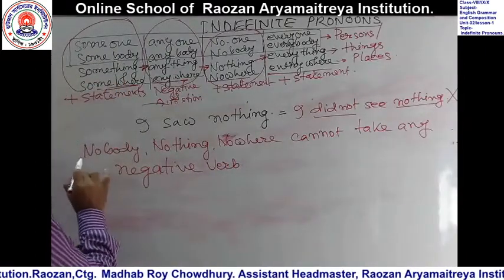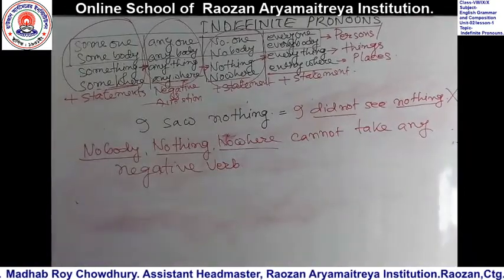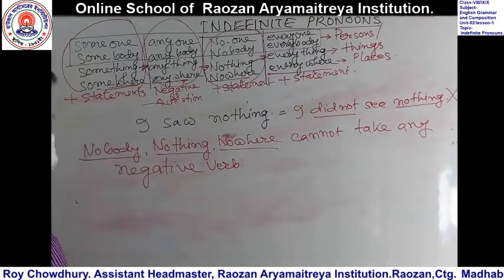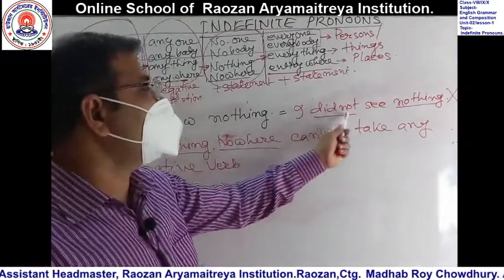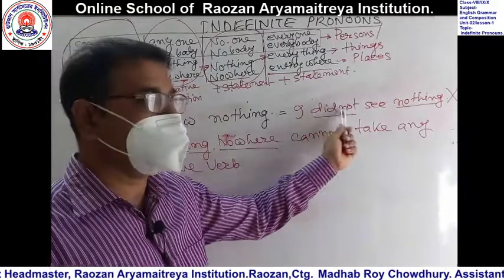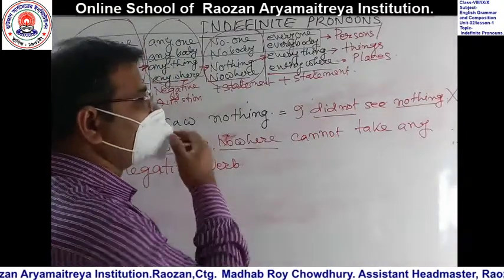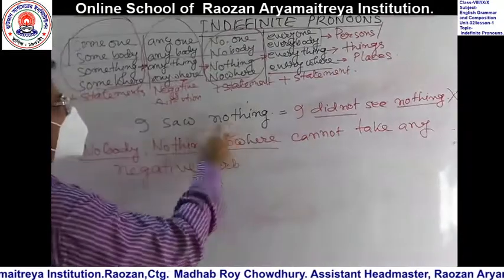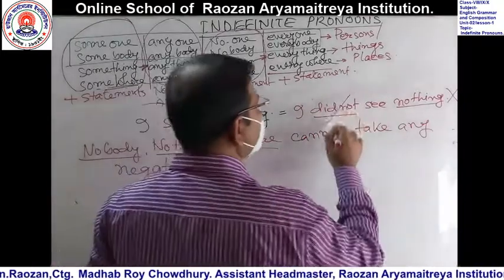That means these indefinite pronouns never take any negative word, that means do not, doesn't, didn't, haven't, etc. They must take only a positive statement because of nothing. I saw nothing, that's enough. You don't say I do not see anything.